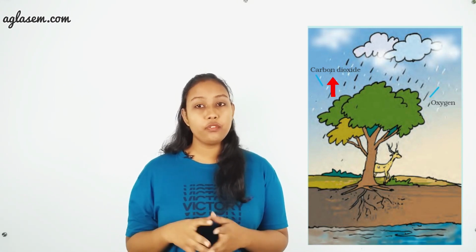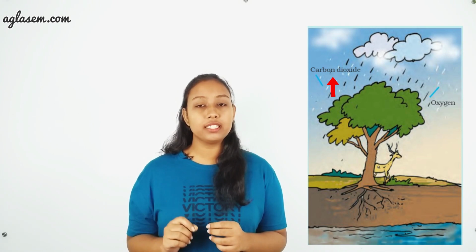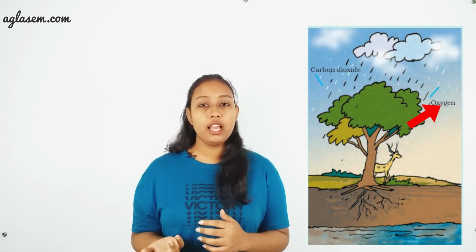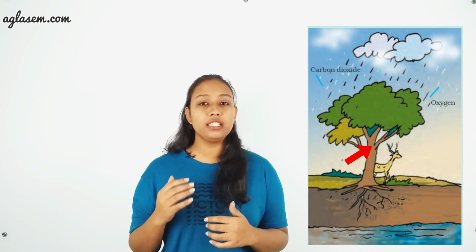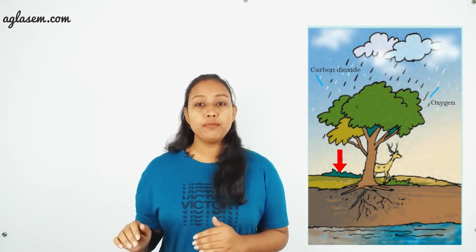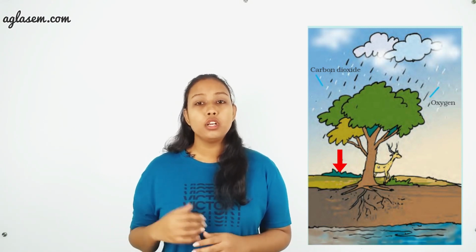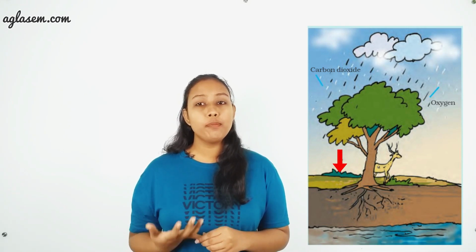Carbon dioxide. So friends, as we have studied that plant takes carbon dioxide and leaves oxygen and vice versa. In case of animals, this deer in the picture is releasing carbon dioxide and this tree is taking the carbon dioxide. So we can say that carbon dioxide can be found anywhere in the air. Same theory will go for the oxygen. This deer is taking oxygen inside and plant is releasing oxygen outside. So we can see plants at the lower part of this image. Now we can see a deer standing here and we know it very clearly, friends, that it is an animal.